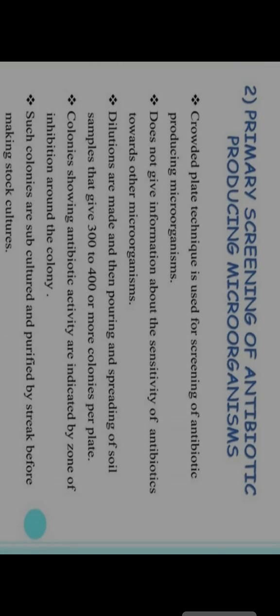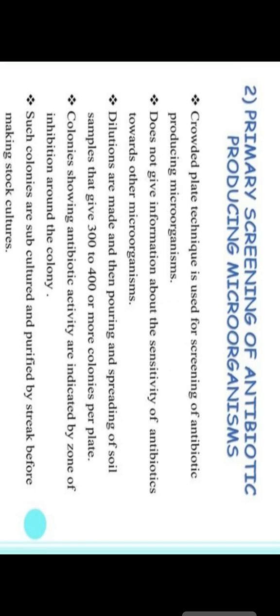Next is primary screening of antibiotic producing microorganisms, that is the crowded plate technique, and that is used for the screening of antibiotic producing microorganisms. That means when a group of microorganisms is present in the culture, we will only isolate and screen out some organisms that are useful for antibiotic production, and the other organisms we will discard. That does not give information about the sensitivity of the antibiotic towards the microorganisms.